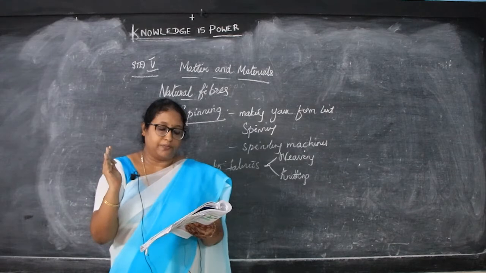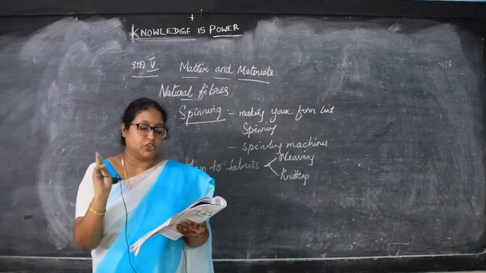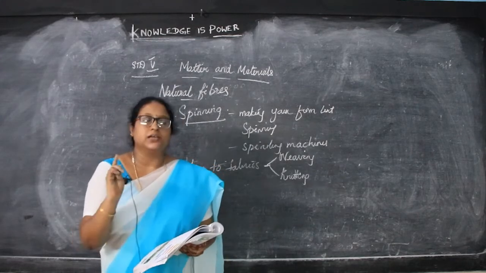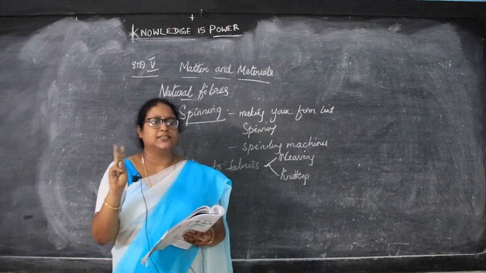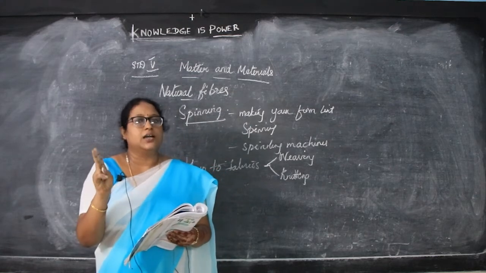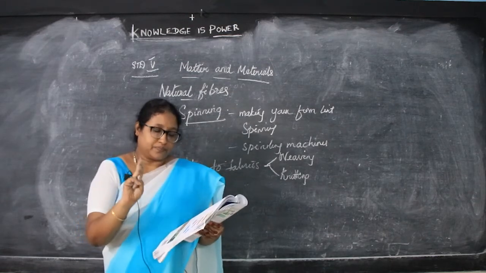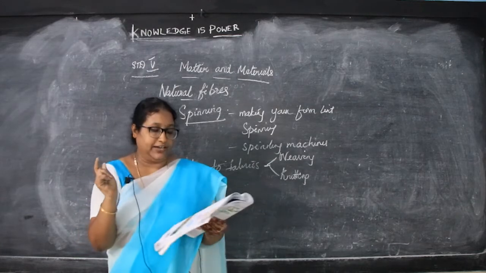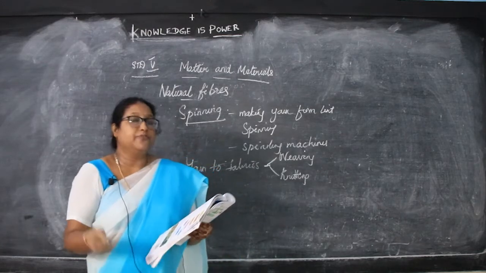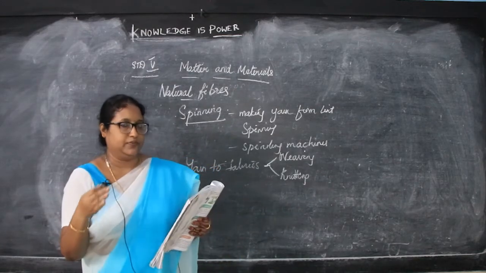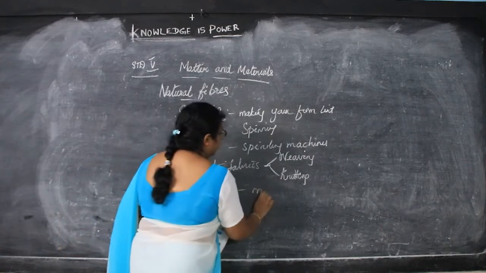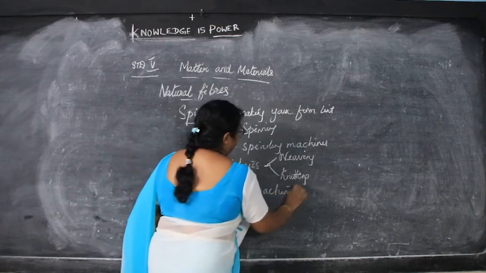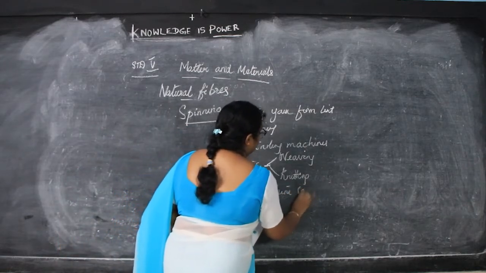Now the process of putting two sets of yarns together to make fabric is called weaving, that is two yarns, different colors of threads, when they are put together to make fabric, is called weaving, and it is done by the weavers. So the weavers work on a machine called a loom. So what is that machine called? Loom.